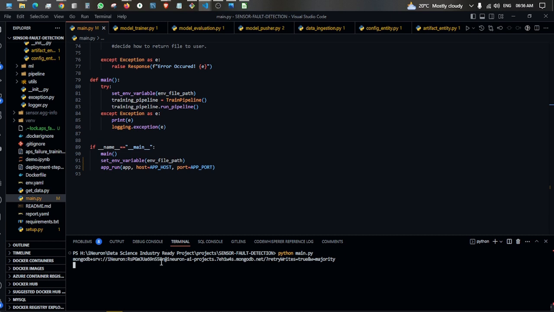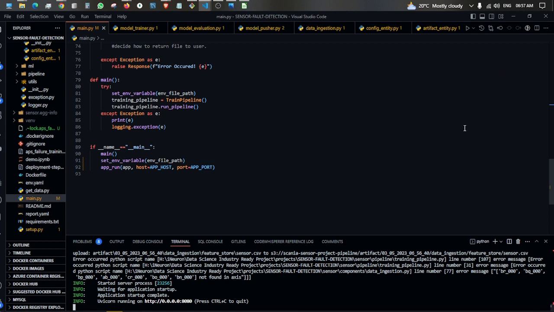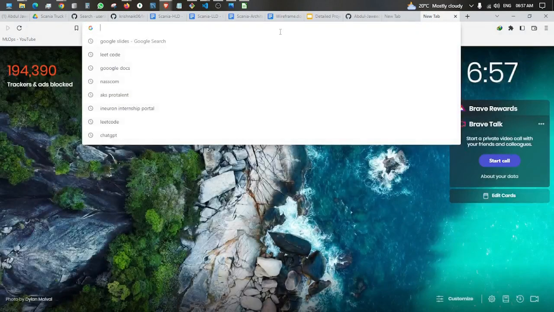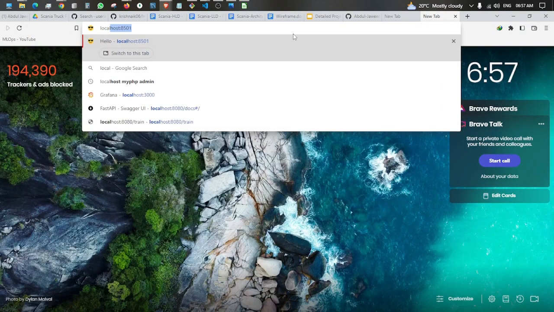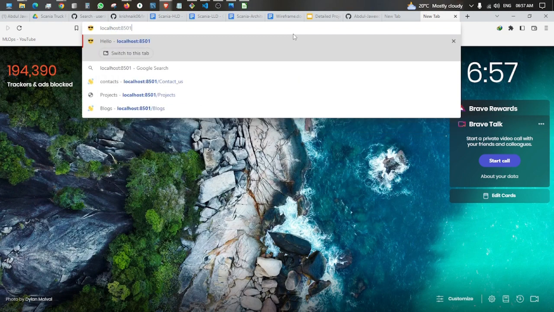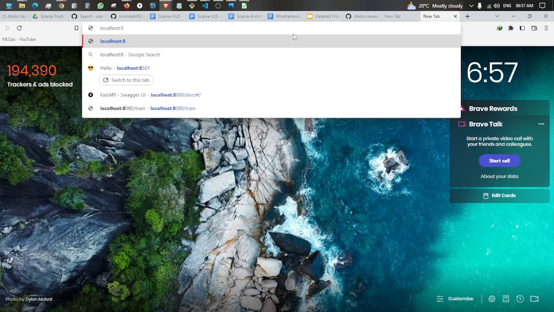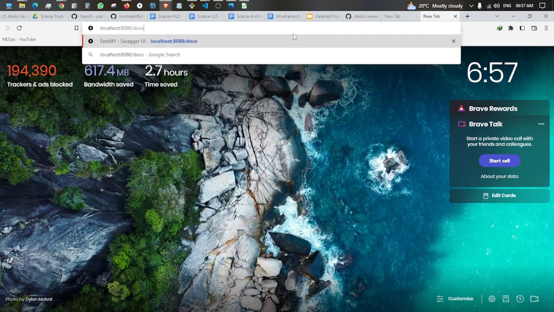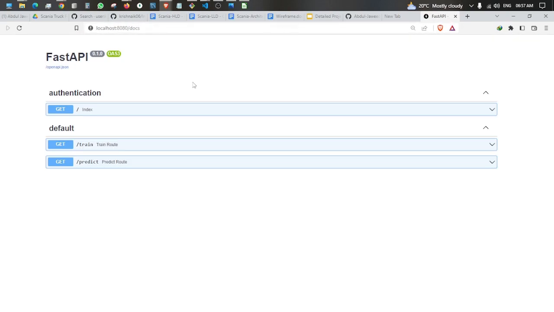Now it's connecting. Here it is, it's green, which means successfully connected. We have to check it out. Our FastAPI server, localhost:8080/docs. Here is the FastAPI server.